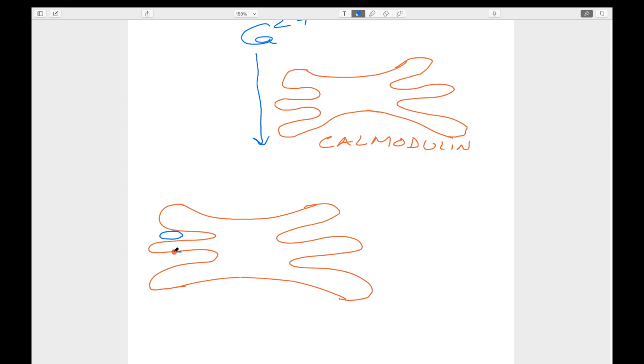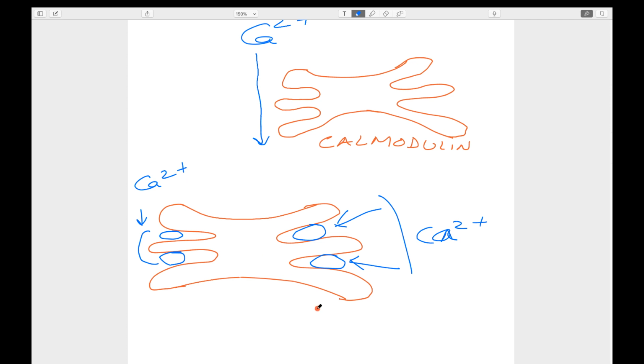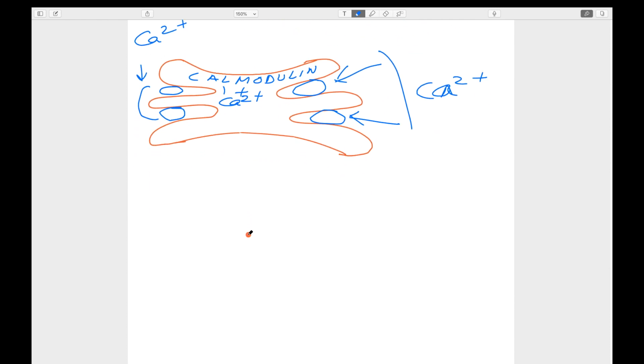This is one calcium, the second molecule, ion of calcium. This is calcium 2 plus. Then we say it is the calmodulin-calcium complex.